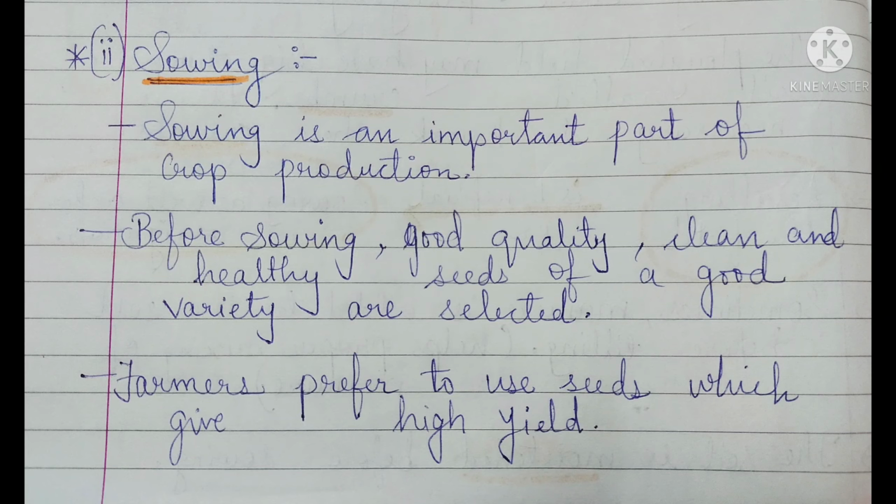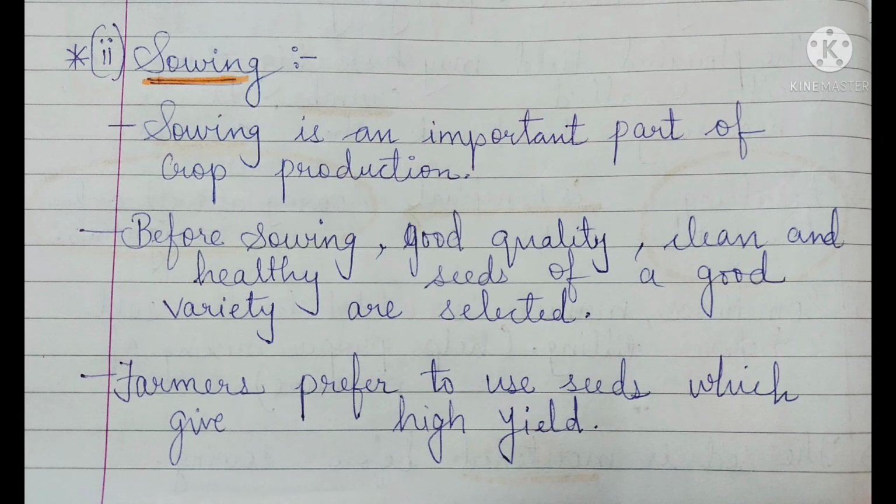Sowing is an important part of crop production. Before sowing, good quality, clean and healthy seeds of a good variety are selected. Obviously farmers will use good quality seeds so they will get a proper yield. Farmers prefer to use seeds which give high yield. Obviously every farmer will select seeds which are very good and will give them high yield, meaning a lot of production.